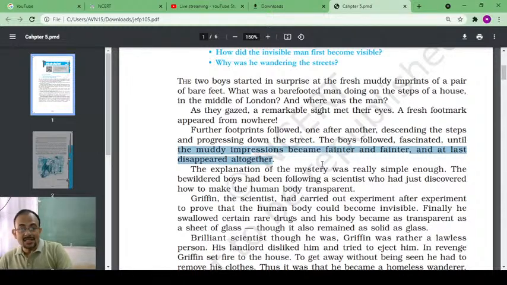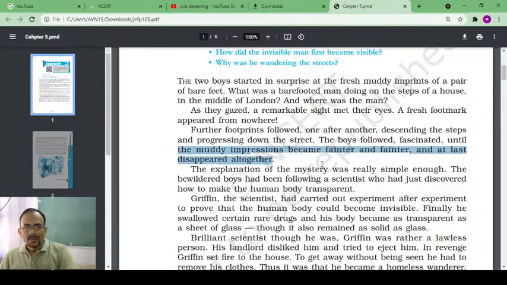So, one after another, another pair of footprints were being created without being able to see the man who is creating these footprints. The boys became so startled, so surprised, that they started following the footprints.